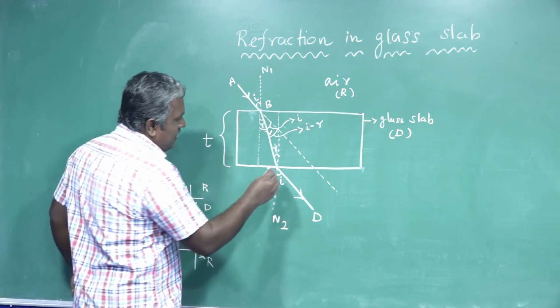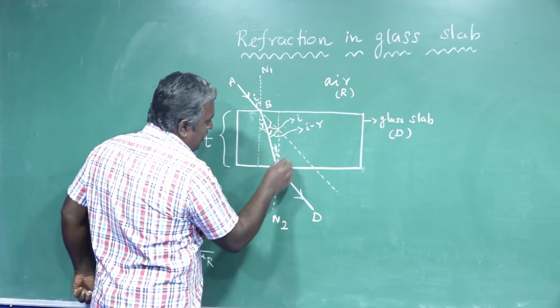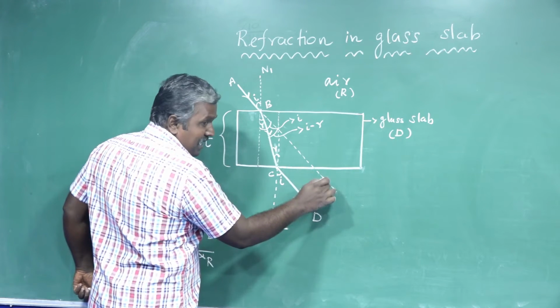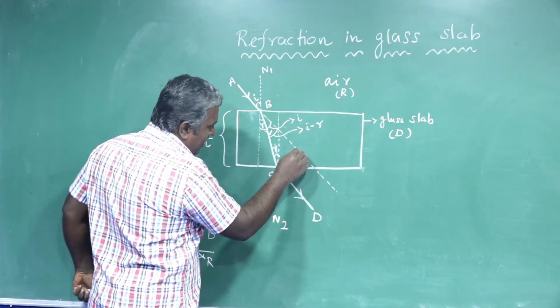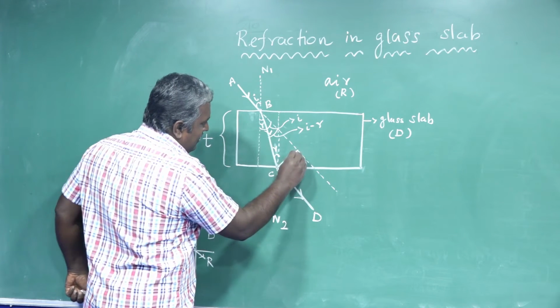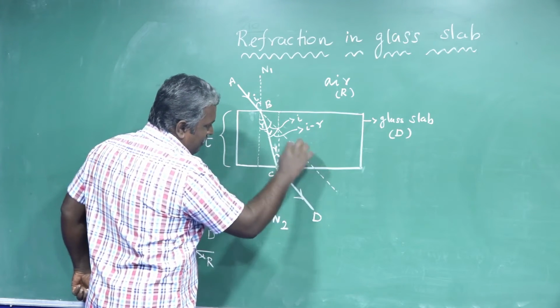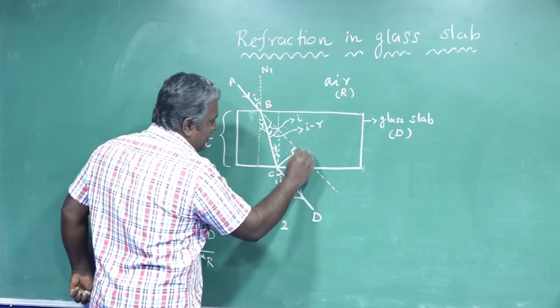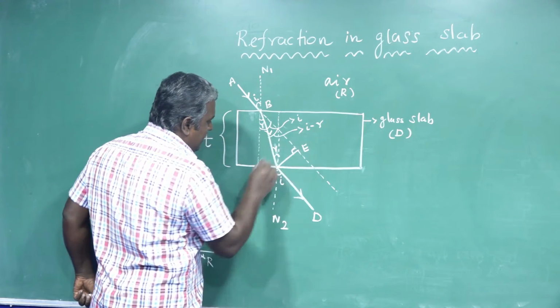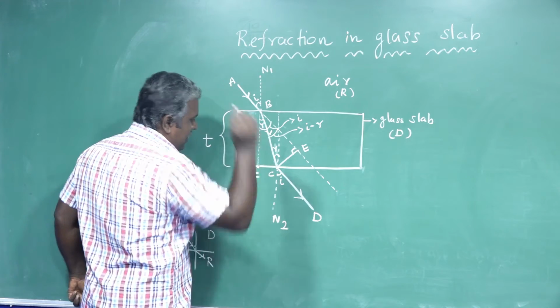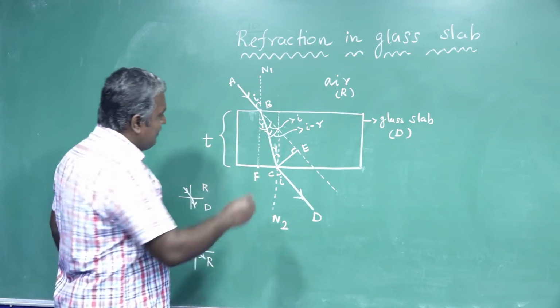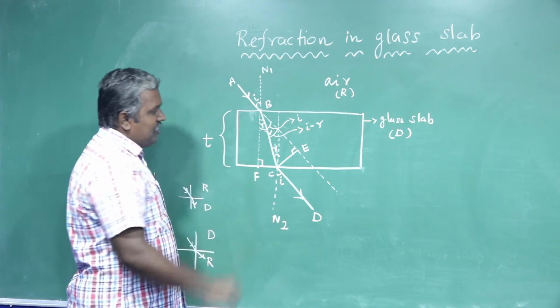At the same time, from the original path of the light ray, a normal line is drawn from this path to this point. So this point is called E, this point is called F. This is perpendicular. Very simple.